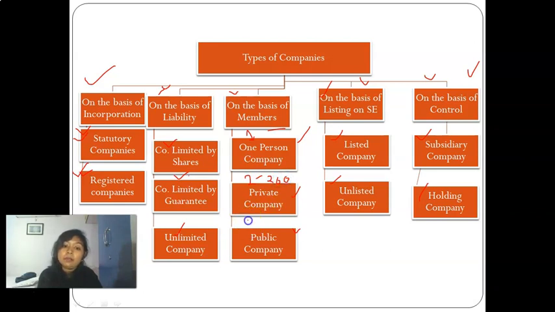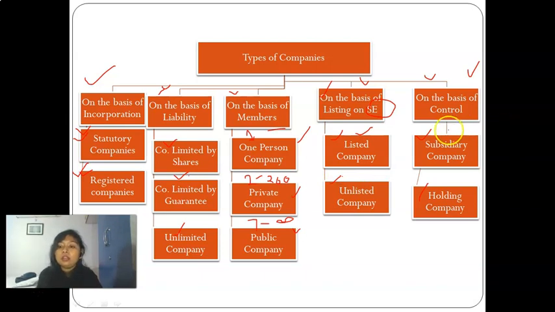And in a public company, the minimum is 7 members and the maximum number of members can be infinite. There is no limit. And on the basis of listing on a stock exchange, we all know that companies get listed on a stock exchange. If they get listed, they are called listed companies, and if companies do not get listed on a stock exchange, they are called unlisted companies.